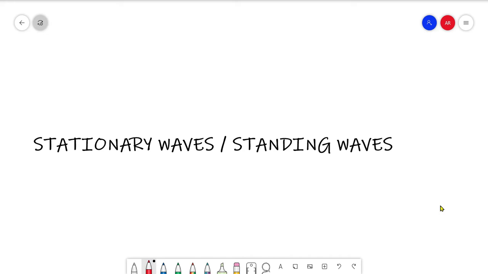When constructive superposition takes place, the amplitude of vibration of the particle becomes maximum. When destructive superposition takes place, the amplitude of vibration becomes zero or minimum. So that is a standing wave, which is confined, trapped in a particular region.